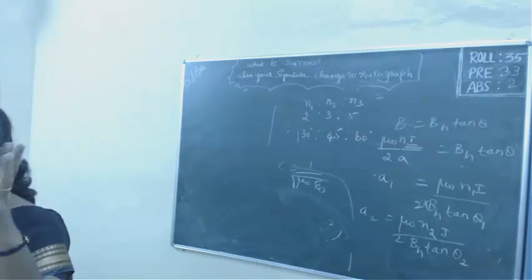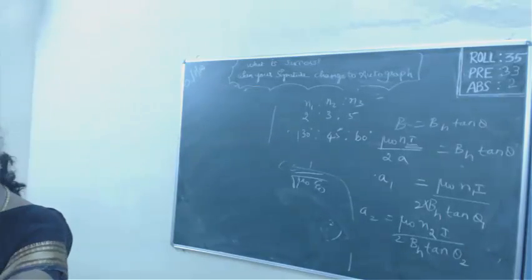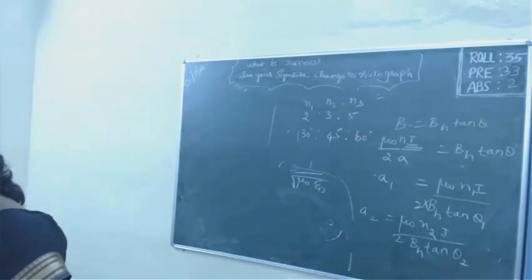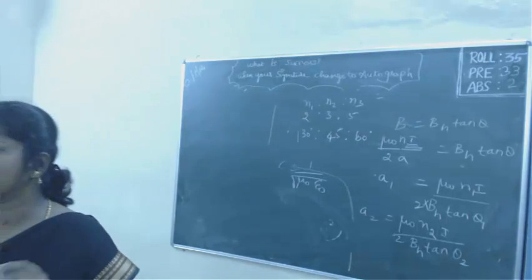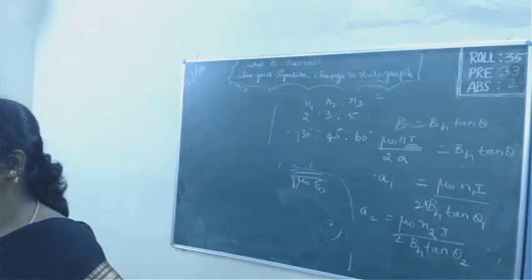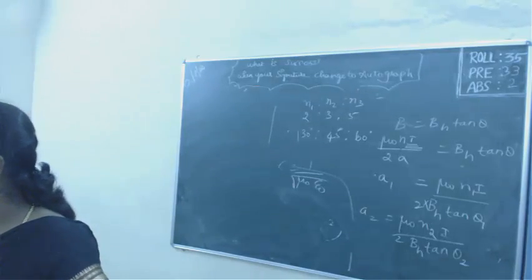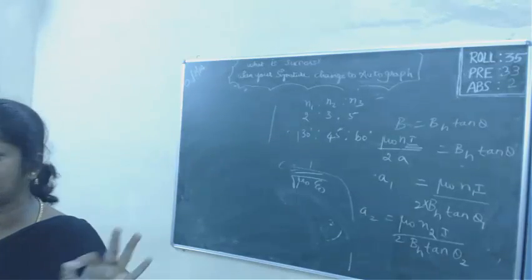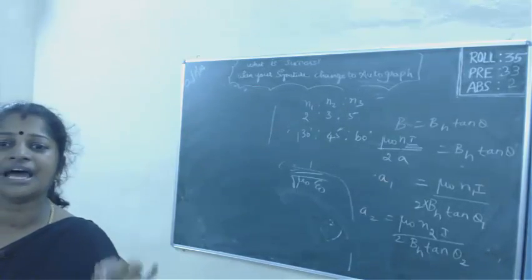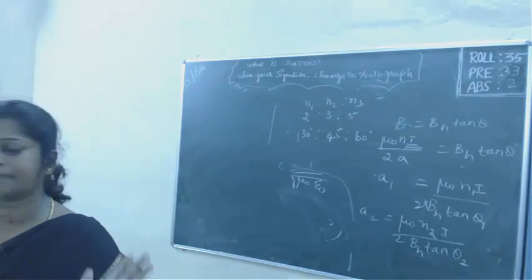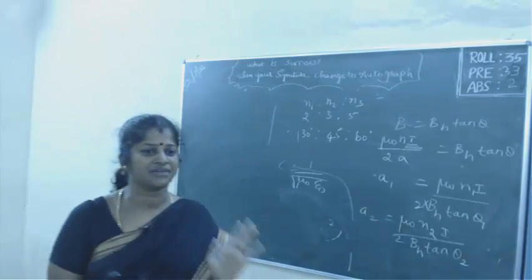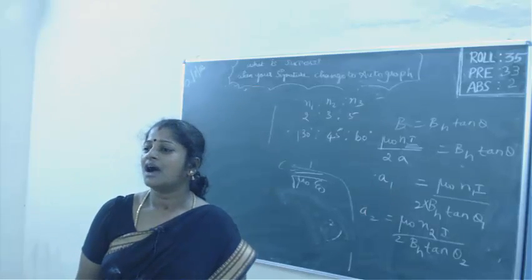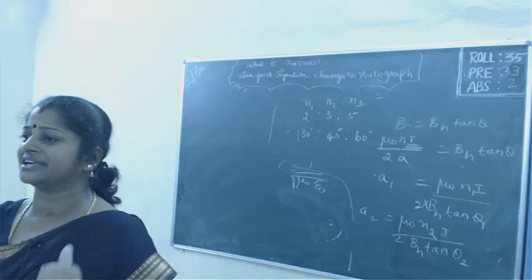It does not need any material medium to travel. It can travel through space also. Right? Then another point is, it is not deflected by electric and magnetic fields, since it is not a charged wave. It is a chargeless wave, so it is not deflected by electric and magnetic fields. These are some properties of electromagnetic waves. Important 5-mark question.